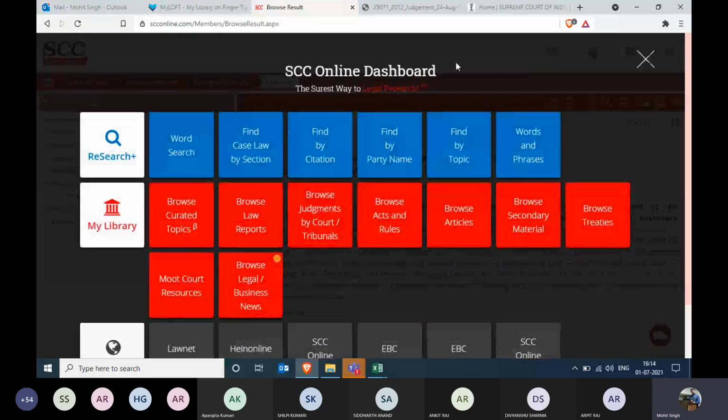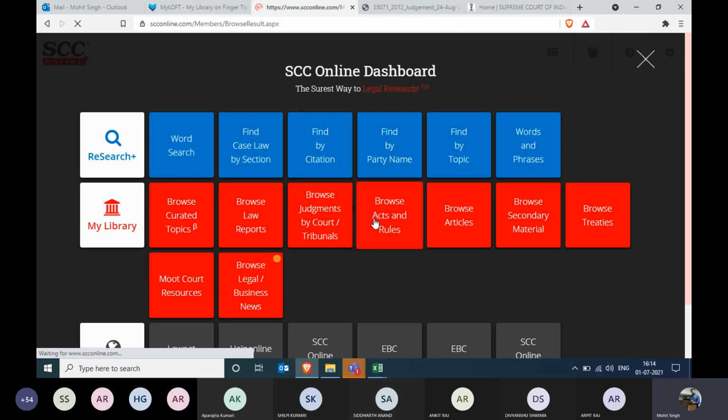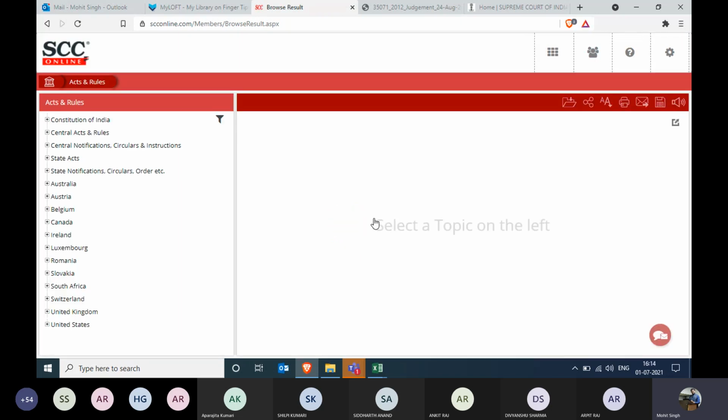Clicking on the dashboard one more time. Apart from browse curated topics, we have browse law reports, browse judgment by court, and browse acts and rules. I guess browse acts and rules is going to be very helpful for you, as in your early days, you are going to read a lot of acts. The most common question from the first year students is, sir, how can I save the whole act in my machine? My teacher says to me that please read this act again and again, 14 times a day.